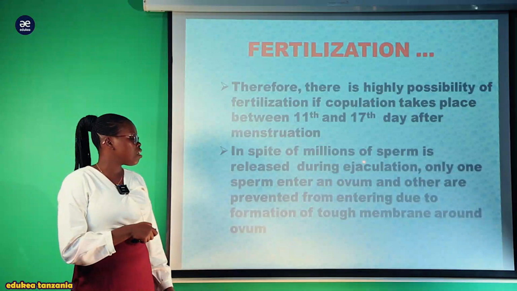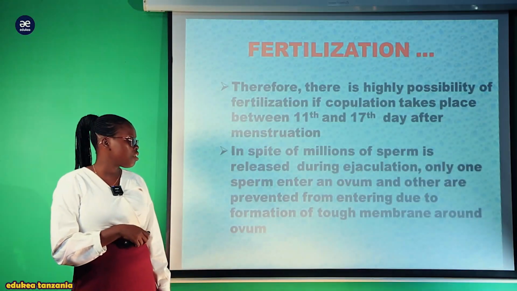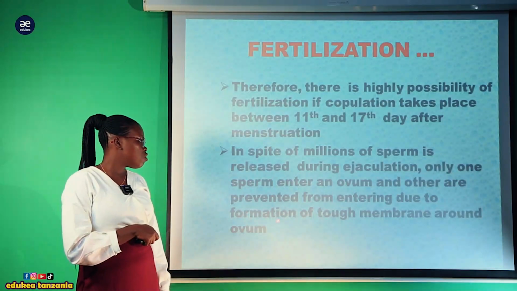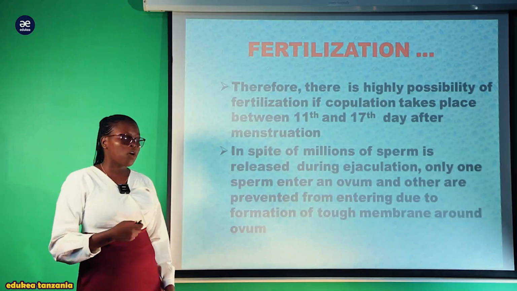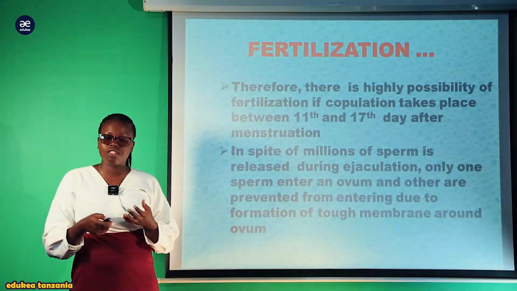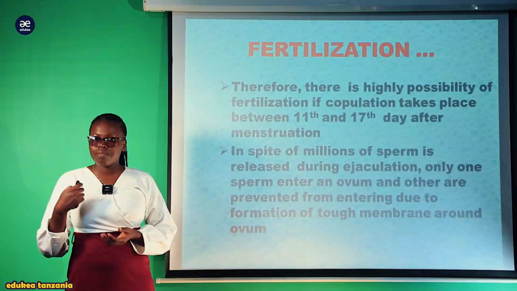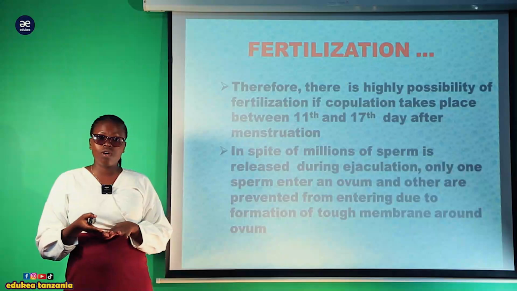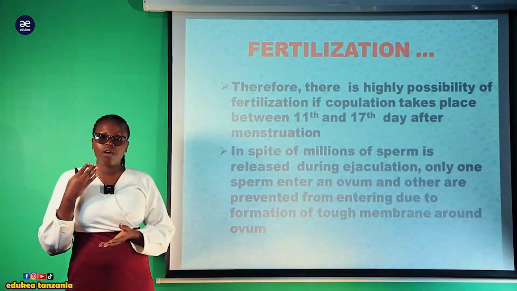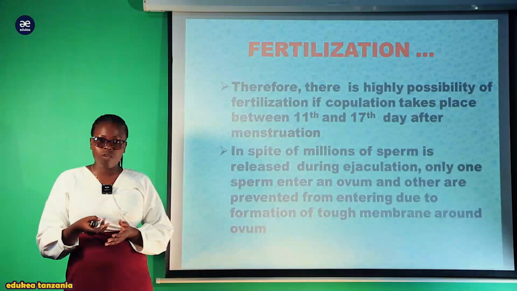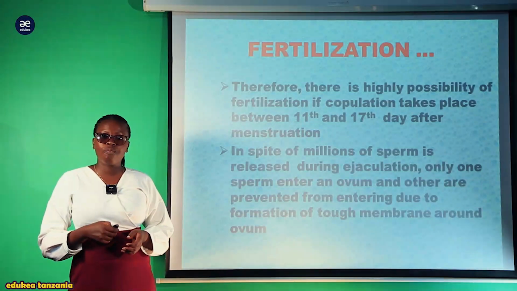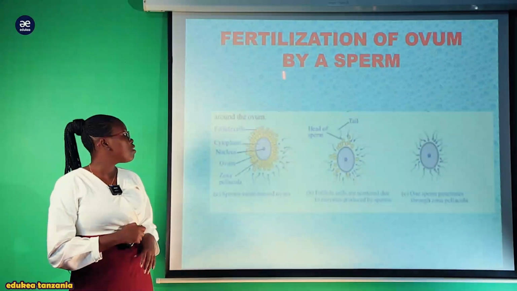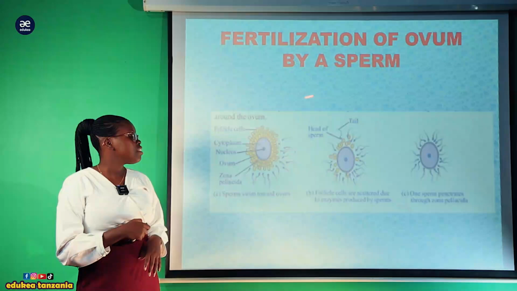So in spite of millions of sperm being released during the ejaculation, only one sperm enters an ovum, and the others are prevented from entering due to the formation of a tough membrane around the ovum. Kwa pamoja na kwamba milioni ya sperm are being released during the sexual intercourse, only one will fuse with the matured ovum kuweza kutengeneza diploid zygote, lakini zingine zitazuiliwa kuingia due to the formation of the tough layer au tough membrane ambayo ni zona pellucida, ambayo inaprevent the entry of more than one sperm from fertilizing a single ovum. So this is how the fertilization process takes place by the sperm.